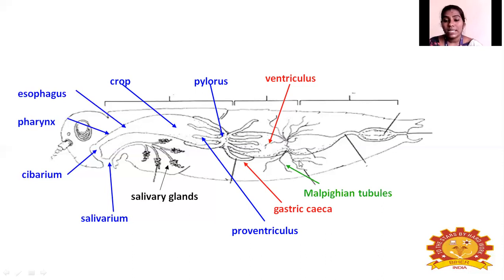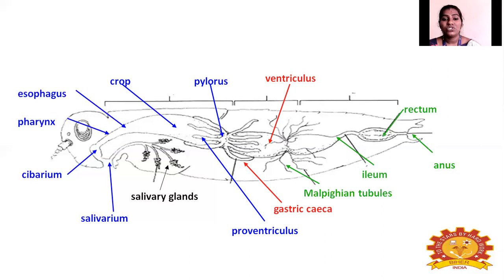It is an excretory system. It is doing an excretory role in insects. Next, coming after the midgut, it is the hindgut. So here these tubes are called the ileum, and next to the ileum it is the rectum. At last, at the end, it is the anus.